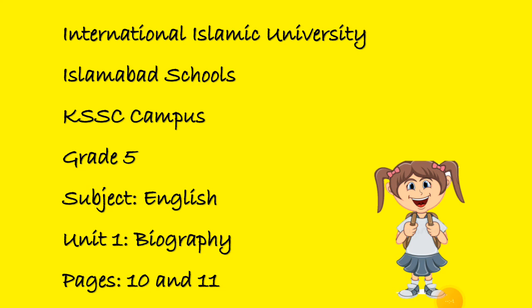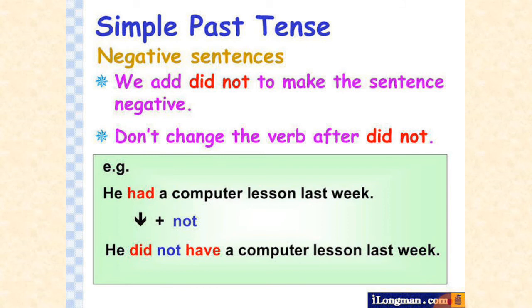Today I'll be giving you a lecture from unit number 1, biography, page number 10 and 11. I want you to open your book in front of you and look at the grammatical portion which this chapter contains. It is about simple past tense, converting them into negative sentences. You know what is a simple past tense? Simple past tense are the sentences which are denoting something which has happened in the past. An event which has passed, something which had already happened, are simple past sentences.